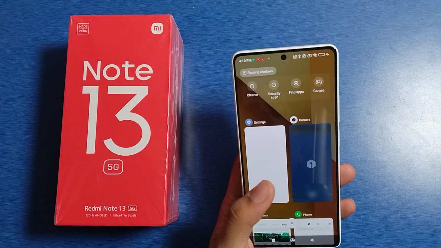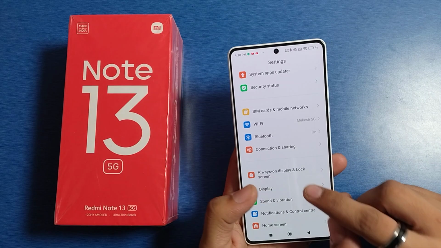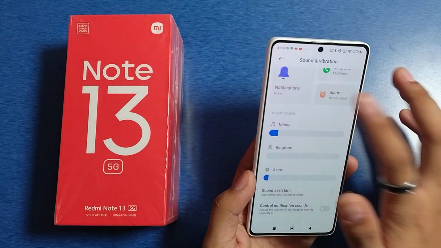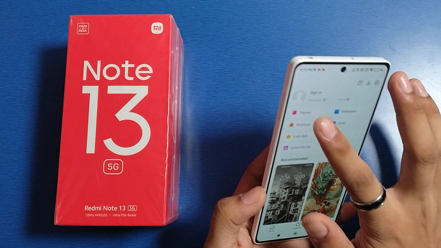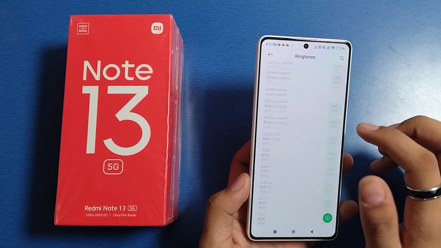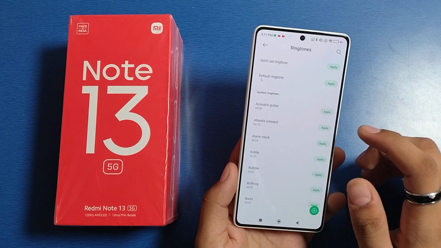First you have to simply open your settings, then click on display, and then click on sound and vibration. Click on alarm and you will see there are lots of alarm ringtones here. You can select any one of them, and you can also set a custom one.